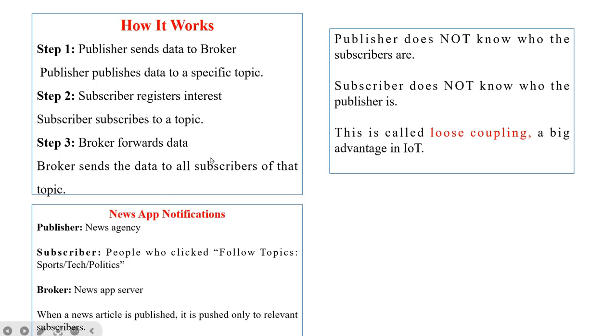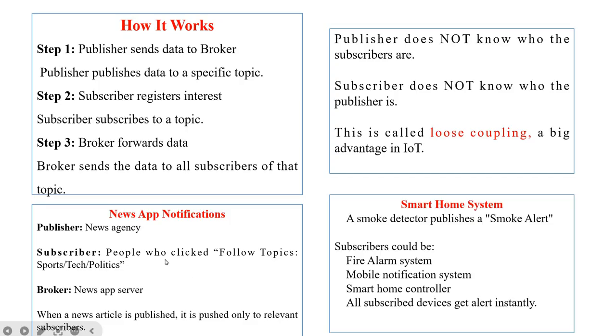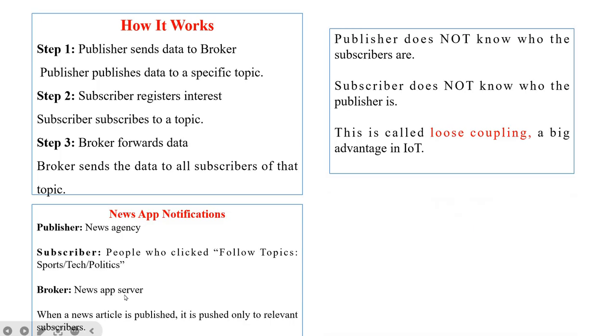One example for this publish subscribe model is the news agency. Here the subscribers are the people who clicked follow on topics like sports, technology or politics, and the broker is the news app server. Whenever a new article is published, it is pushed only to the relevant subscribers who have subscribed to it.